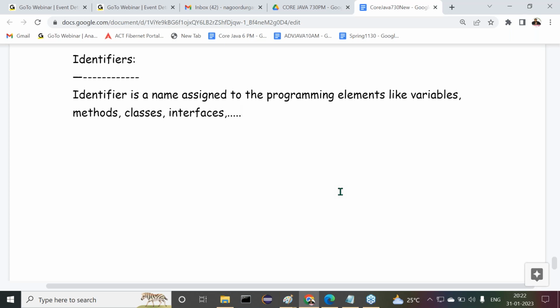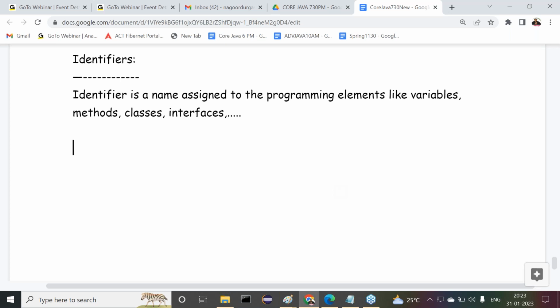Then immediately I have a question, guys. Sir, what is a variable and what is an identifier in programming languages? In some situations we say variables, and in other situations we say identifiers. But what is the difference between variable and identifier? Is any difference available between these two? Yes, definitely there is a difference between these two. What exactly is the difference? If you observe this, I'll give some clarity. Try to understand this now.